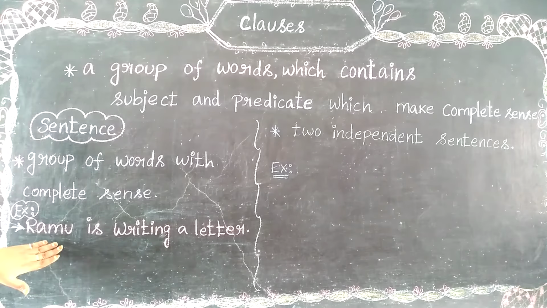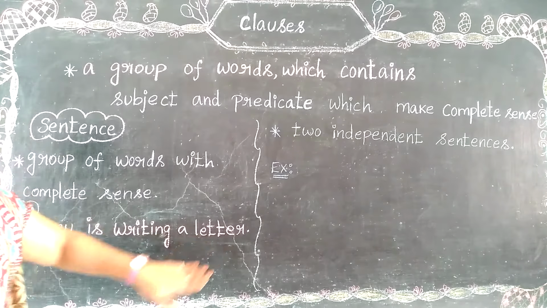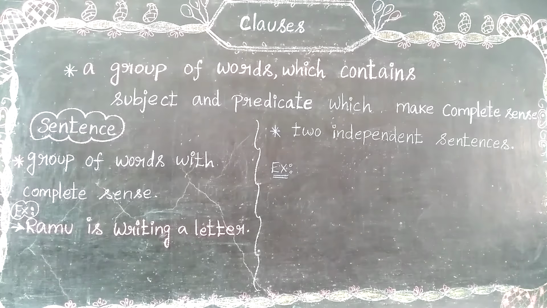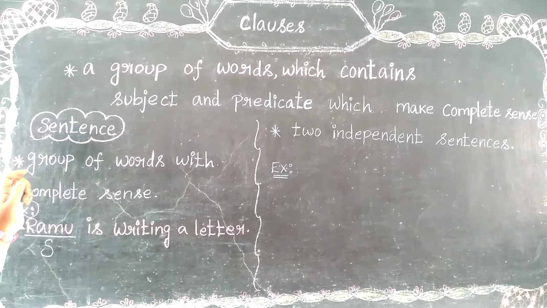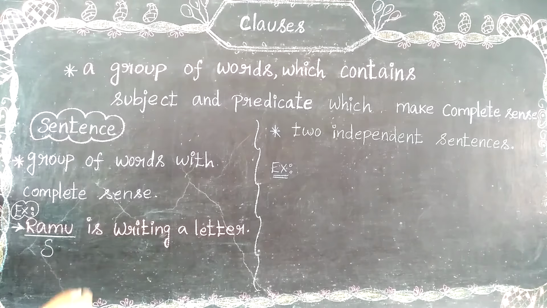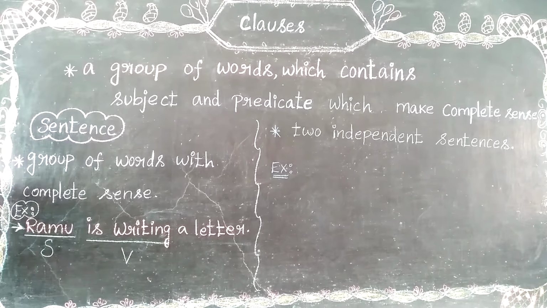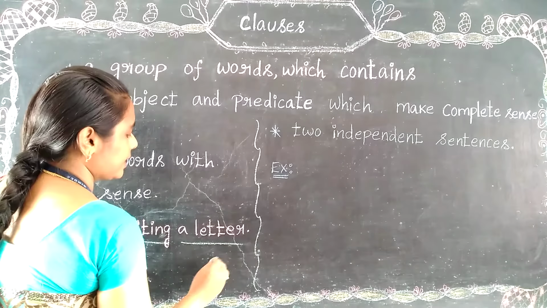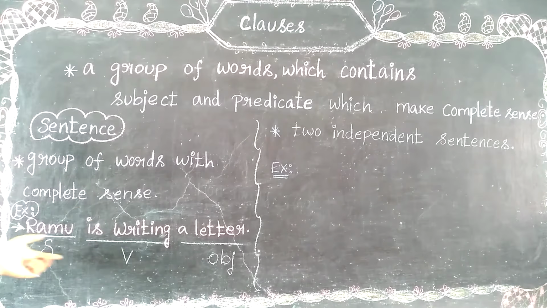I have given one example. Ramu is writing a letter. It is a simple sentence. We are going to mark the pattern. Ramu is the subject, the doer of an action, the beginner of the sentence. Is is a helping verb, writing is the main verb, the action verb. A letter is an object. So we have marked the pattern.